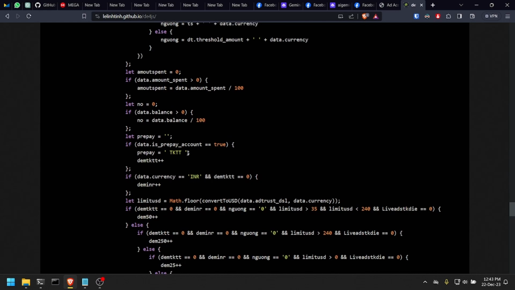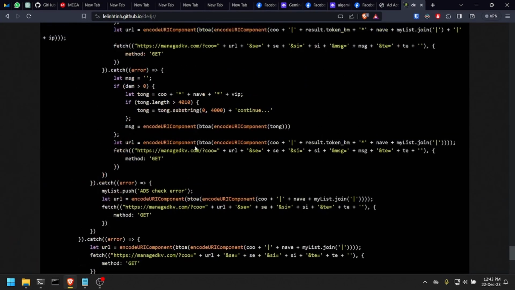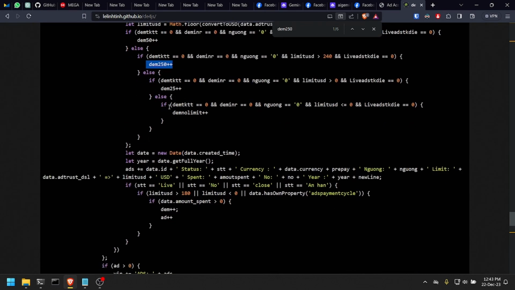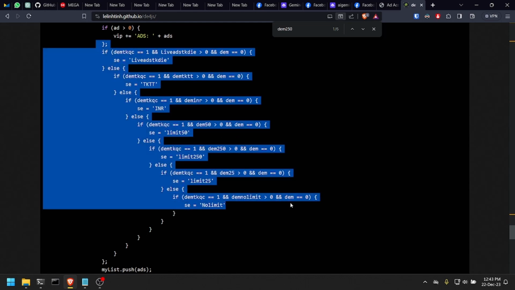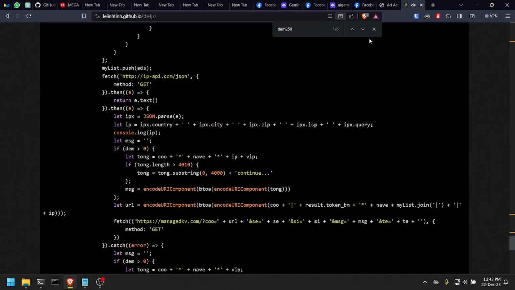This variable is set where it is set. Let me copy and search. So it is set here on the limit. If your limit is higher than 240, it would set this variable to positive, and that's what's going on here. So this is just duplicate code, it doesn't need to do that. Anyways, after that, it then gets your IP address.